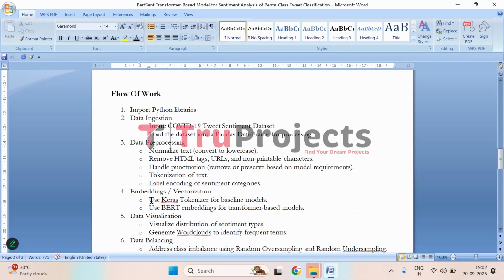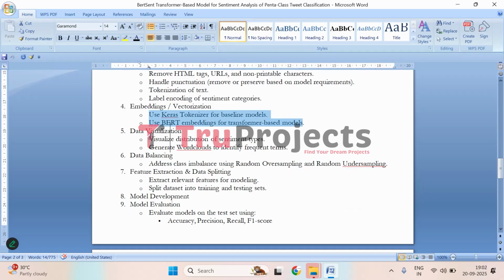Then comes embedding. At this stage, text is converted into a numerical form that the models can understand. Baseline models use the Keras tokenizer, while transformer-based models leverage BERT embeddings to capture contextual relationships in the text. Then comes data visualization. The dataset is explored visually to understand sentiment distribution and text patterns. Word clouds highlight frequently occurring terms, giving insights into common topics.